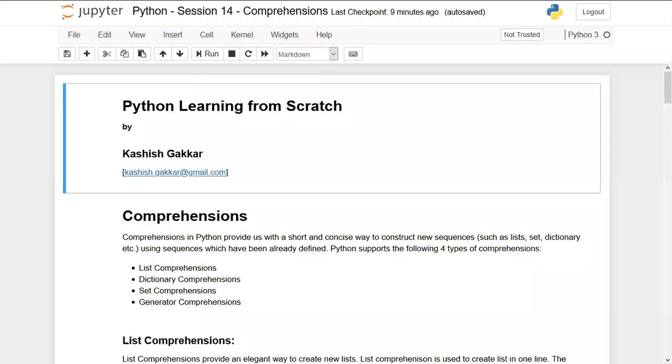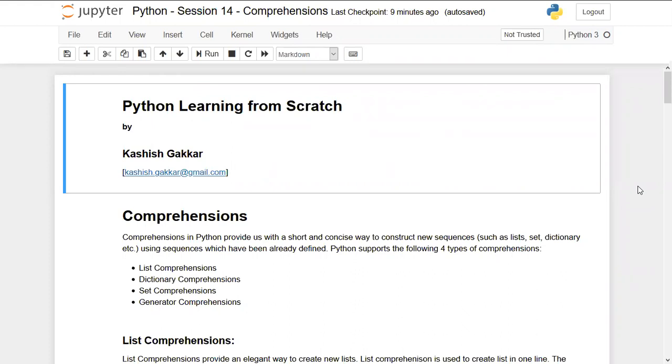I'm sharing my screen. Let me know if you're able to see. Yeah, can see. Okay. Yesterday we discussed methods in Python. So any questions on that? No, not from me.